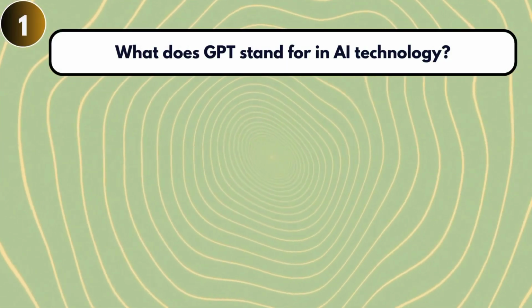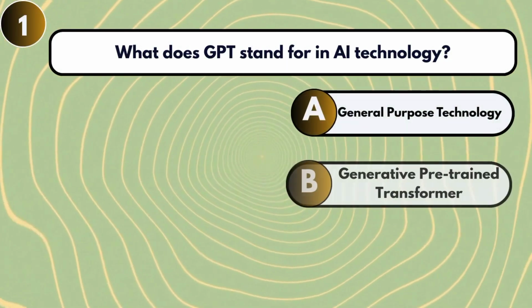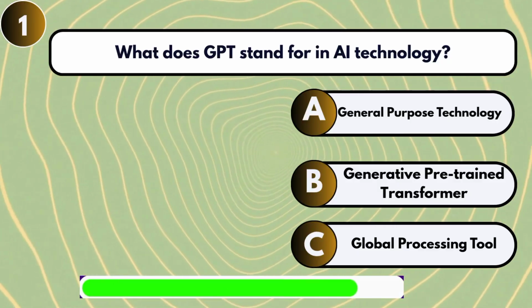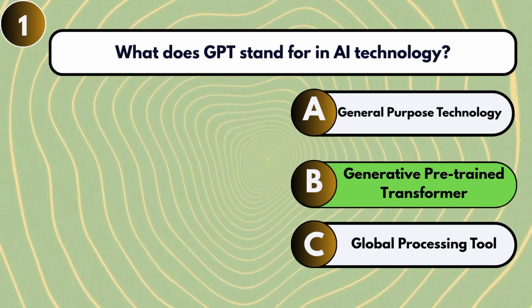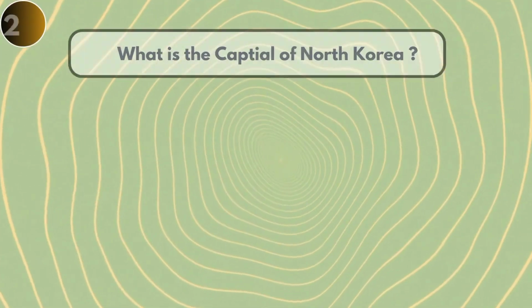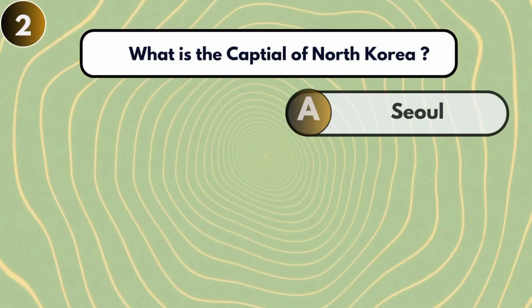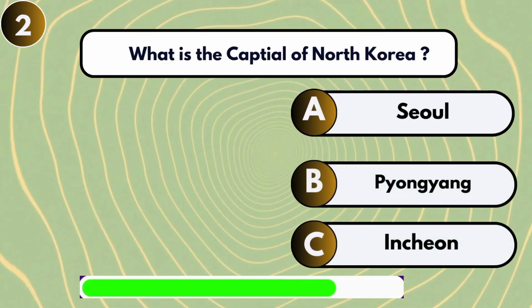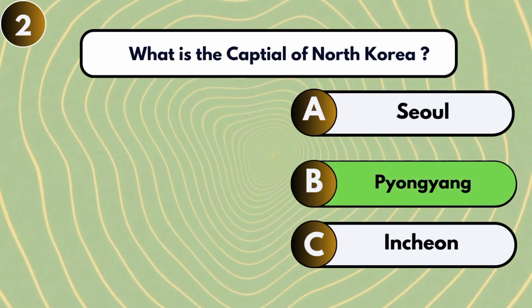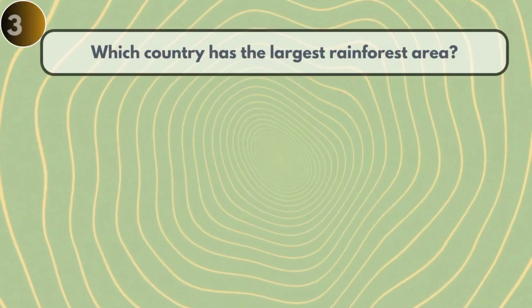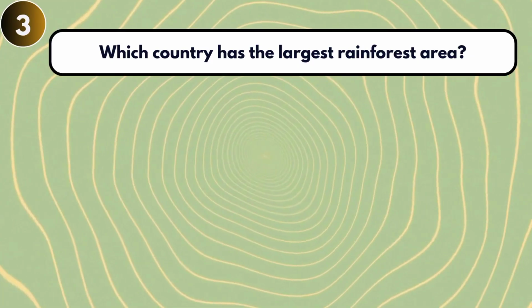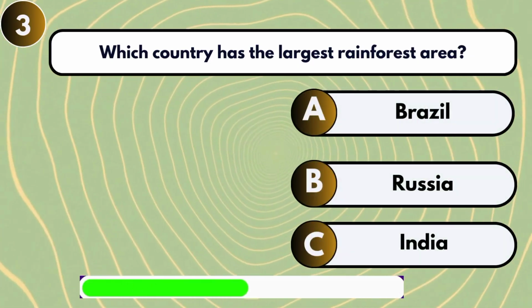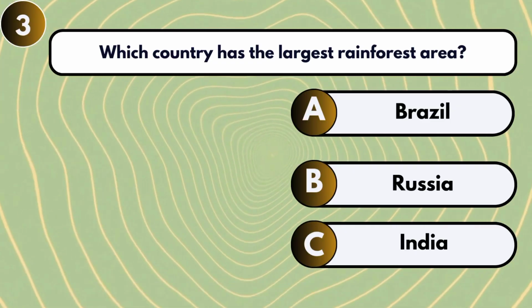What does GPT stand for in AI technology? Generative Pre-trained Transformer. What is the capital of North Korea? Pyongyang. Which country has the largest rainforest area? Brazil.